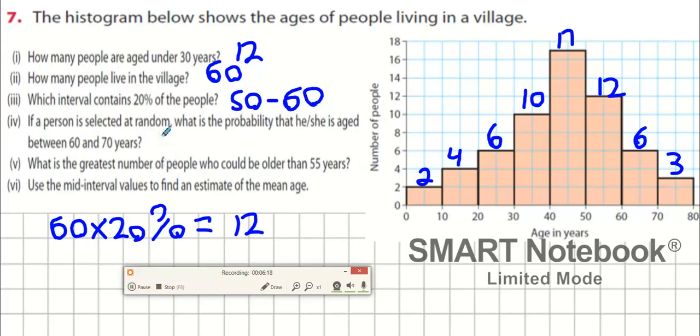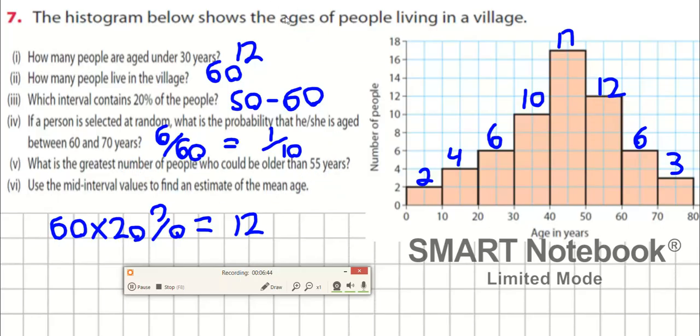If a person is selected at random, what's the probability that he or she is aged between 60 and 70? How many people between 60 and 70? 6. 6 out of how many? 6 out of 60, which is the same as 1 in 10.